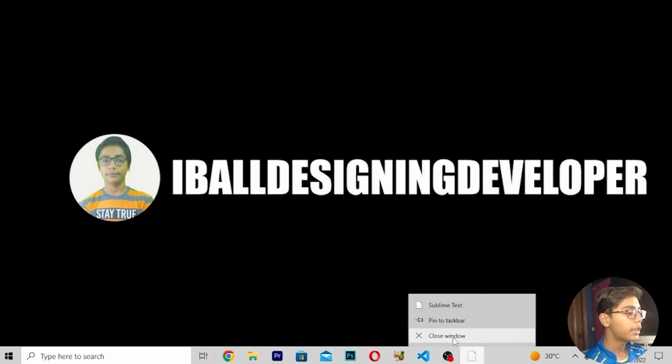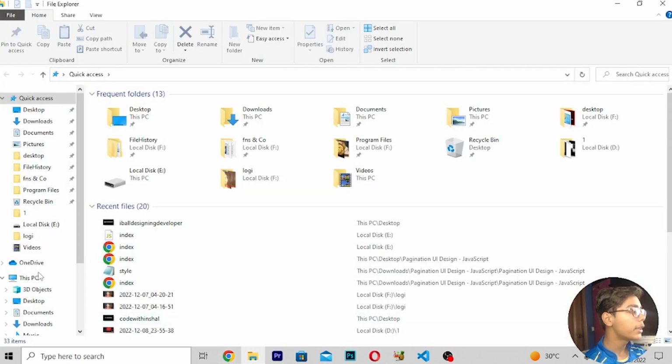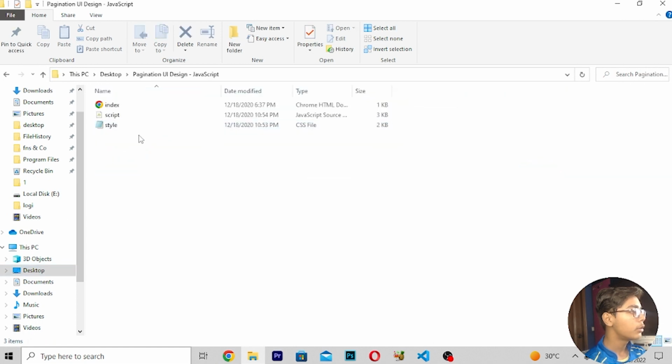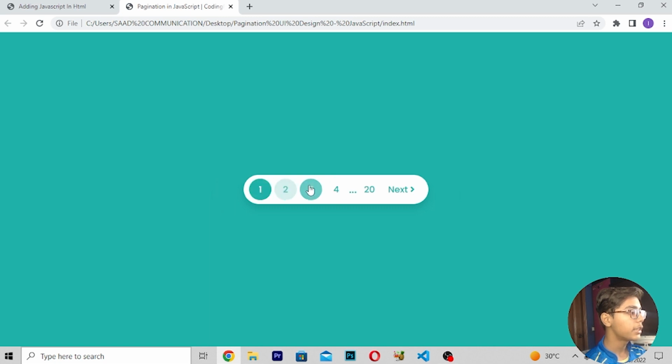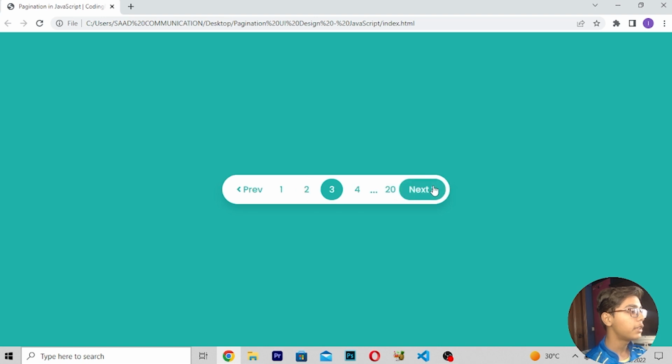For building this project I will be opening VS Code, but before that I want to show you the project which we are building here. If I open this, you can see this is the pagination project which we are building. We are getting 1 2 3, then a preview tab, and this is called pagination, like we get on many websites like GitHub, or on Google pages when we are moving down. If you want to move to the next page, you can use this next button, or you can press 2 or 3, whichever page you want to move to. Then you can also press the previous button, so you can move back to page 2 again.